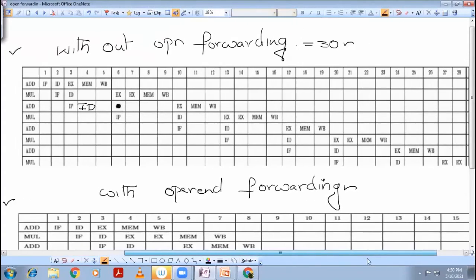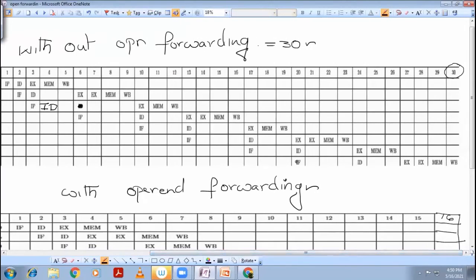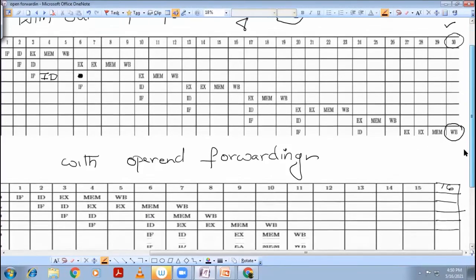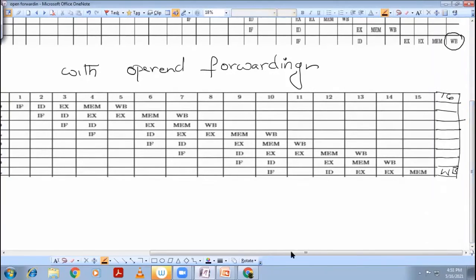So when we have a look at the final instruction, the write back phase will get finished at the 30th clock cycle. So without operand forwarding, we do need a total of 30 clock cycles in order to completely finish the execution of the current program, rather the total instruction.